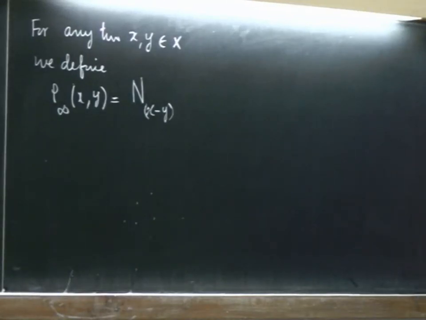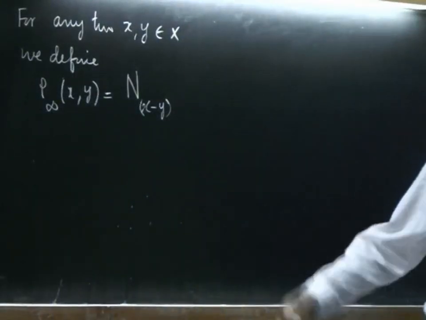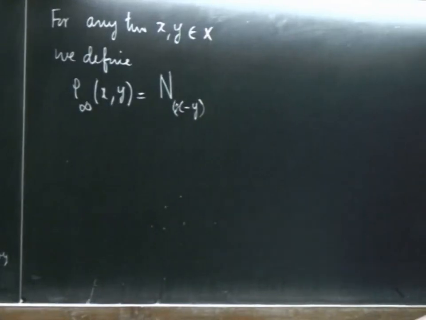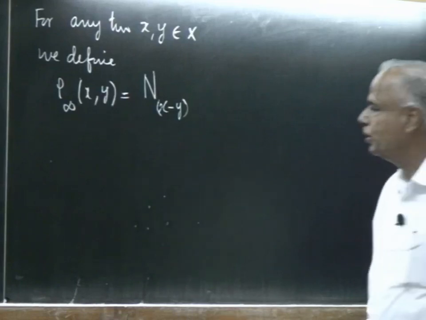Now, the fact that this is a metric is a trivial verification, there is no problem. There is no Minkowski inequality involved here. Straightforward, the modulus of a sum being less than or equal to the sum of the moduli is what is required.